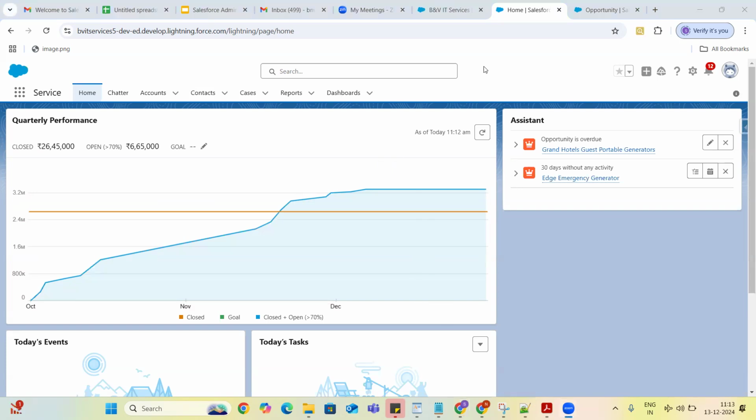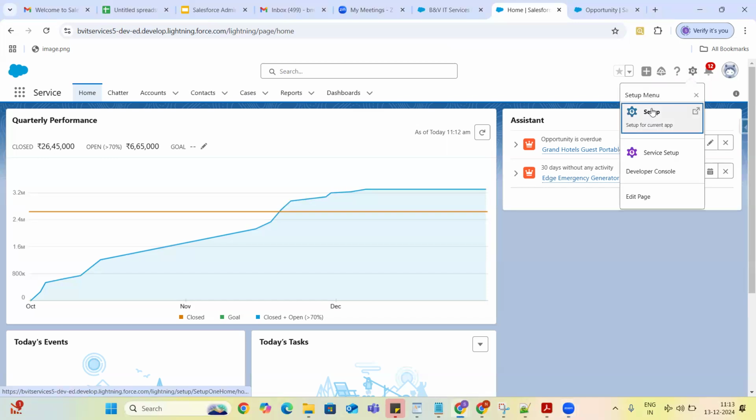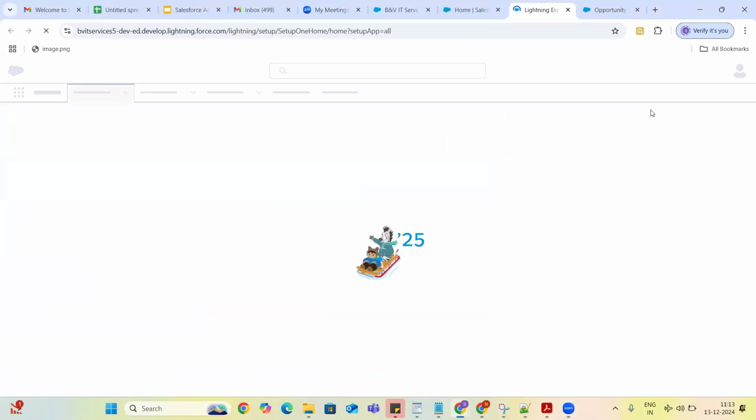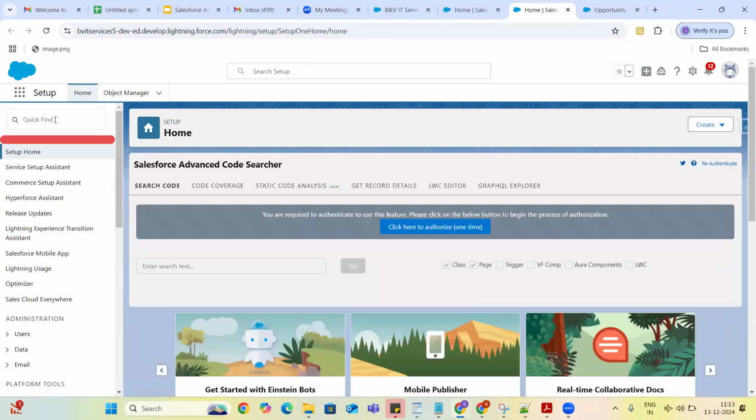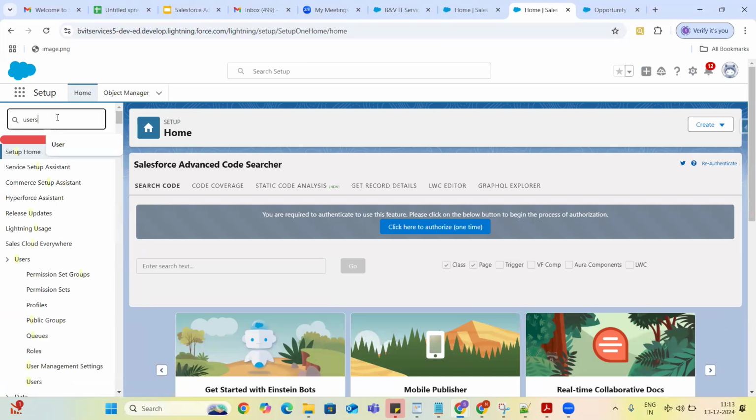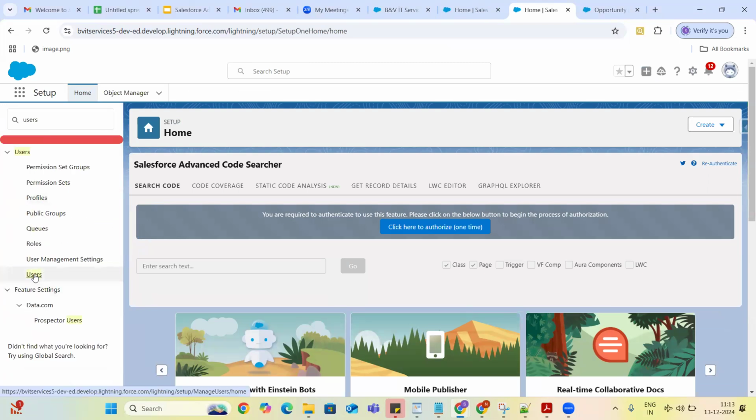Ma'am, once tell how to create an identity user, ma'am. How to create the identity user. Identity user. Okay. So to create the identity user, you have to select the identity license. So you can go to users.